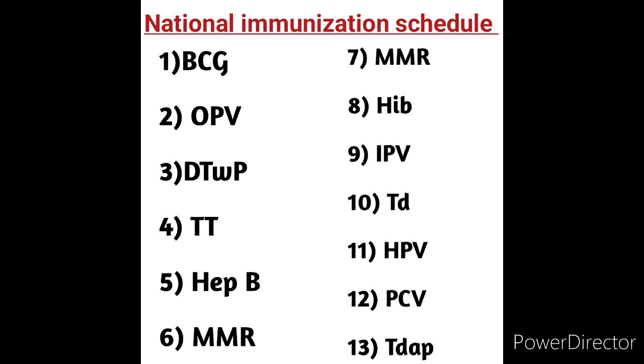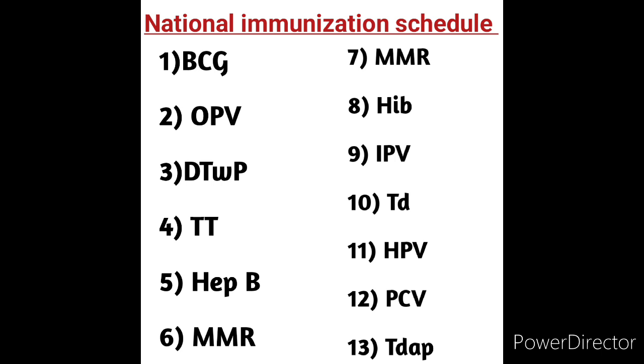Next, eighth one is HIB. HIB stands for Haemophilus influenzae type B. Next, ninth one is IPV. What is meant by IPV? It means inactivated poliovirus vaccine. Tenth one is TD. What is meant by TD? It means tetanus and reduced dose diphtheria toxoid.